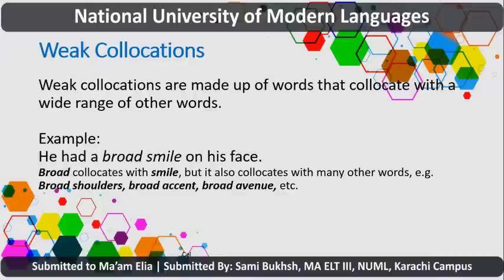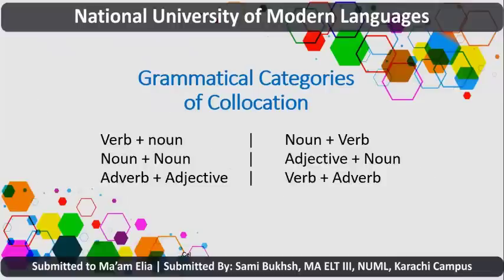So the word broad and the word smile are said to be weak collocations. Similarly, broad shoulders will also be weak collocation. Broad accent and broad avenue will also be called weak collocations. Now, we will talk about grammatical categories of collocations. Yes, in grammatical categories, we talk about which word class can be collocated with other word class.